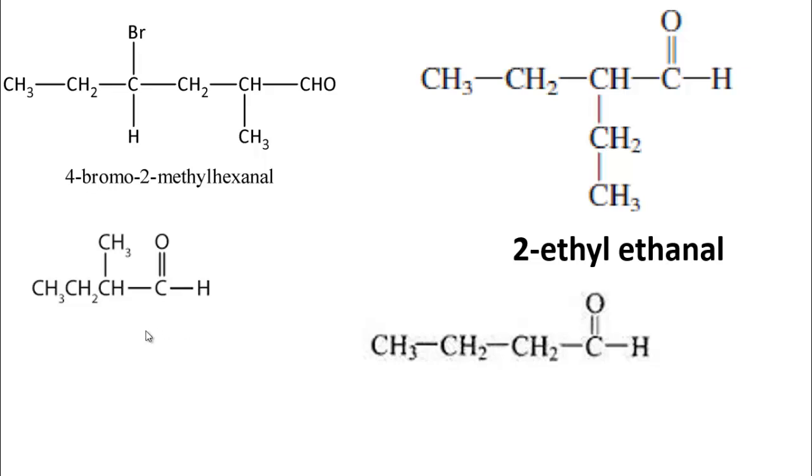Now follow here, what will its name be? 1 2, 2 methyl butanal. And for this one, 2 ethyl butanal. What will be the name of this? 1 2 3 4, just simply butanal. So in this way you can write the name of any aldehyde.